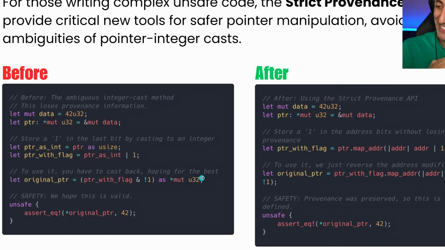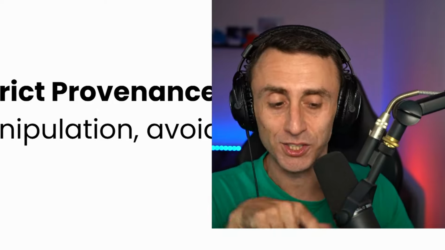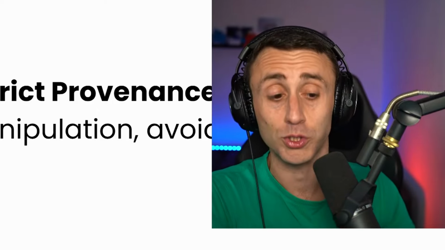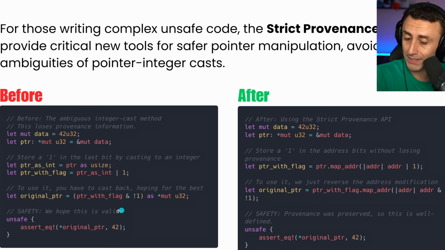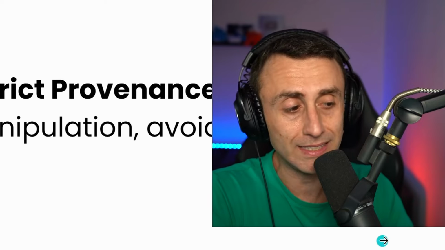We hope for the best. We pray that this will work. Hoping is probably not the best solution for an engineer. Instead, if we are using the strict provenance APIs, we can have this same let mut data. We store the 1 in the address bits without losing the provenance, and to use it we just reverse the address modification. So here we can sleep well. Here we don't know if we will sleep well or not. Rust developers, they like to sleep.